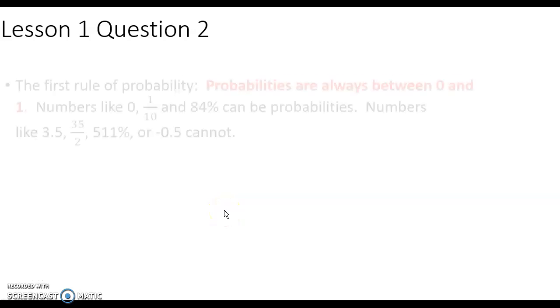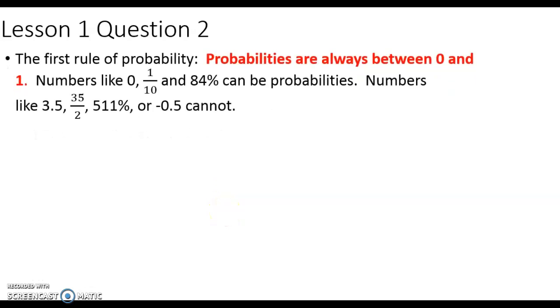Lesson 1, Question 2. The first rule of probability is probabilities are always between 0 and 1. Numbers like 0, 1/10, which is between 0 and 1, and 84%, which has a decimal form of 0.84, that's between 0 and 1, can be probabilities.